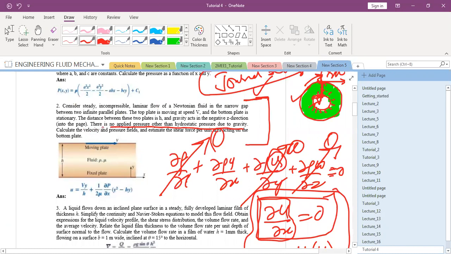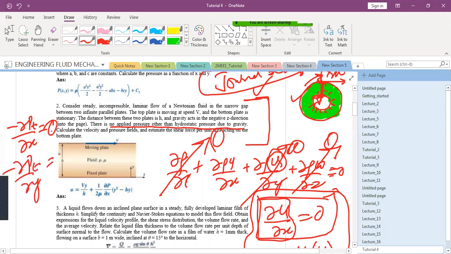What does that tell you? There is no applied pressure. PT will be 0 sir. So curly PT by curly X should be equal to what? 0 sir, 0. Curly PT by curly Y should be equal to 0 sir.